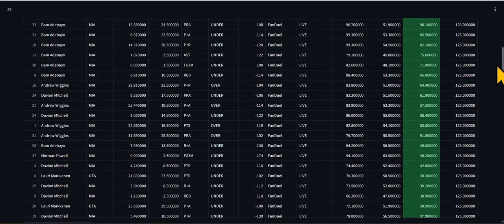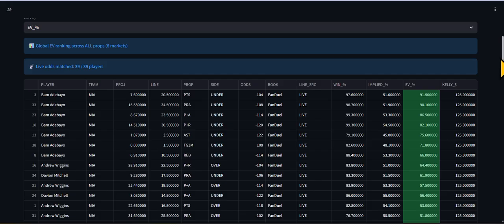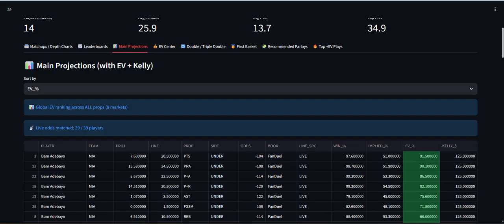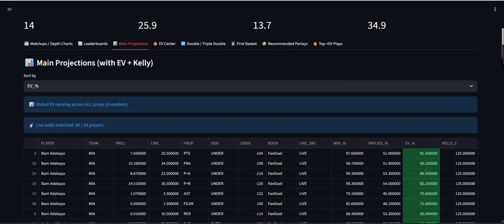Positive EV plays does not mean that they're going to win all the time. It's just if you play these over a long period of time, you have a higher chance of winning and success. And trust me, it works. So that's that. You can pause it, take a look at it. I'll scroll down one more time so you can see the top EV plays.